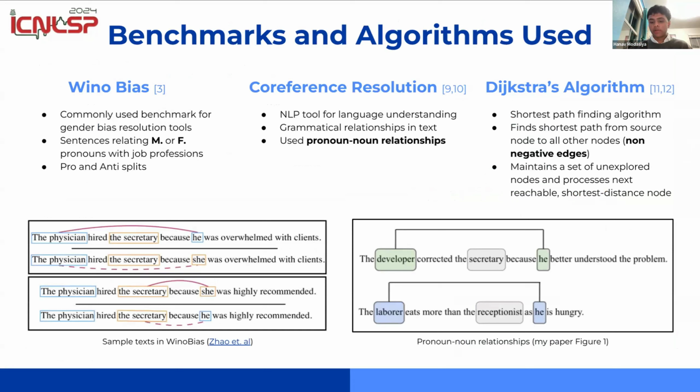We used co-reference resolution to help our algorithm, which calculates pronoun and noun relationships in a text, as you can see on the other side. And finally, we use Dijkstra's algorithm, which is a shortest path finding algorithm in a weighted graph, which finds the shortest path greedily, which is very important, greedily, from the start node to all the other nodes.